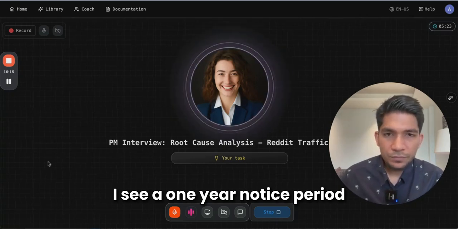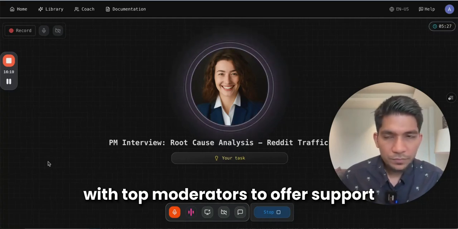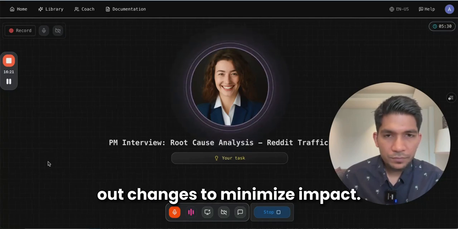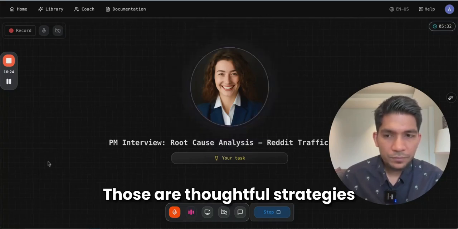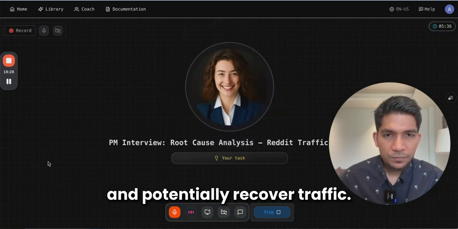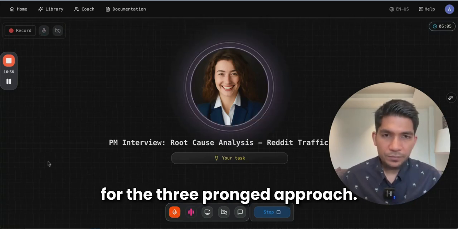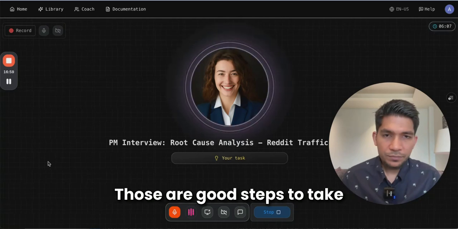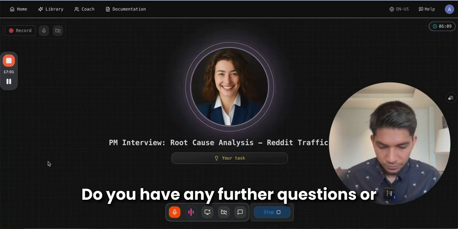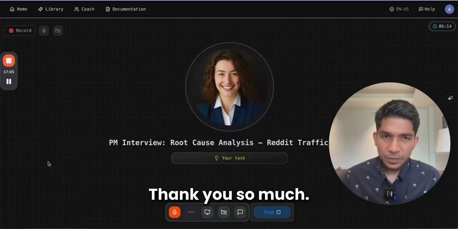I see. A 1-year notice period for API changes, working closely with top moderators to offer support, and gradually rolling out changes to minimize impact. Those are thoughtful strategies to address the moderator concerns and potentially recover traffic. Yeah, that sounds good. Anything else? I heard your suggestions for the three-pronged approach. Those are good steps to take in resolving the problem. Do you have any further questions or anything else you'd like to discuss? No, that's it. Thank you so much.